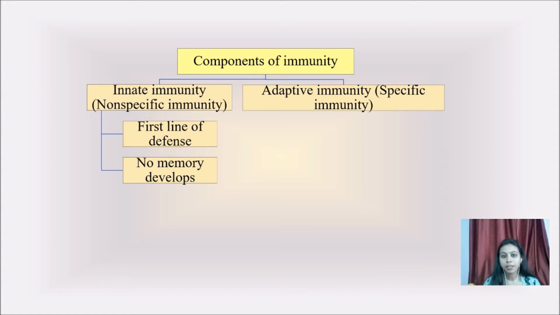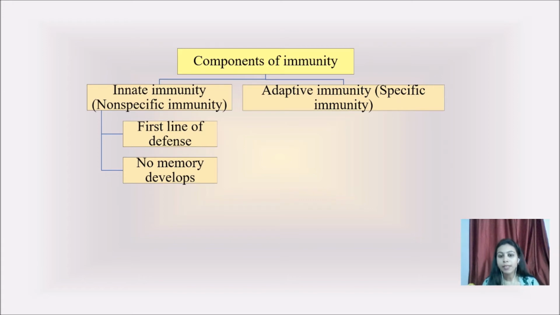In this section I will particularly focus on the adaptive immunity, but in the next we will discuss more about the innate immunity, because it has four different components. We will be discussing each and every component of the innate immunity specifically. So let's move to the adaptive immunity.